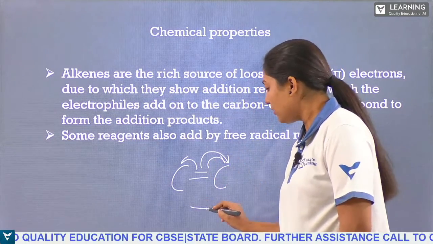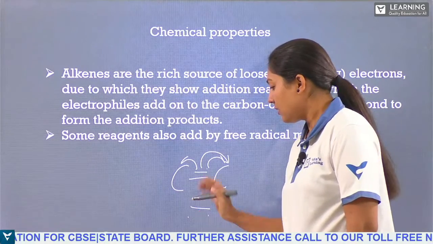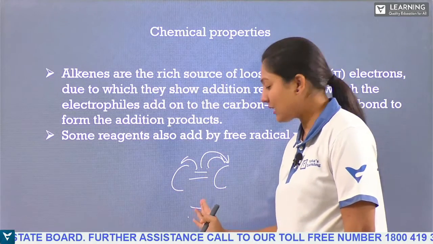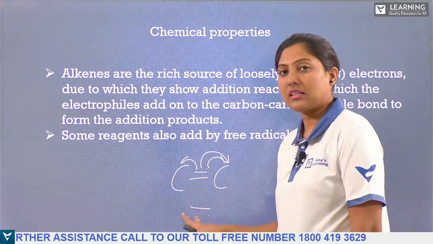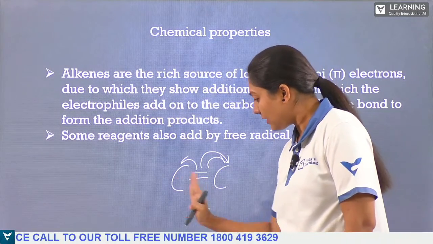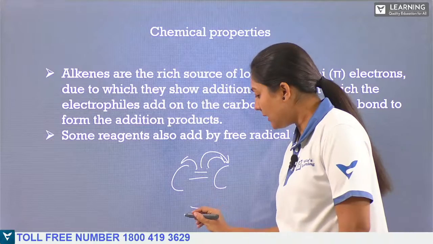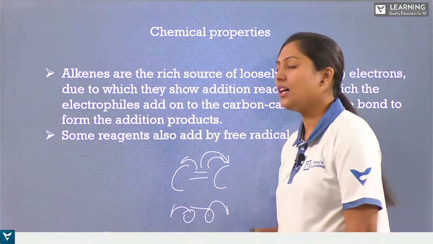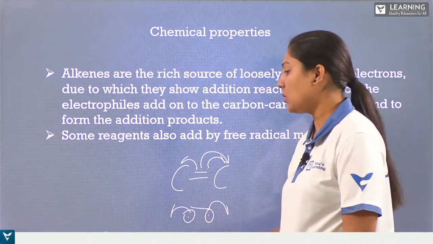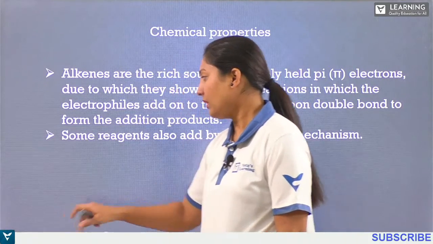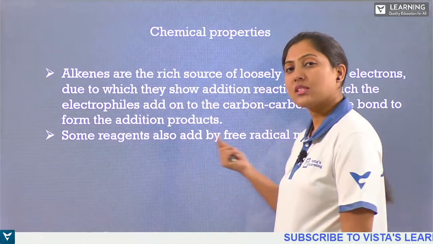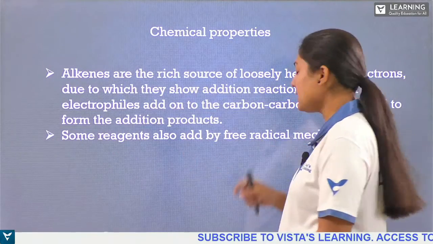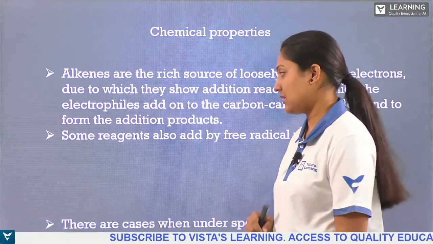Instead, the bond will be broken in such a way that the cleavage is equal. Homolysis means the same, the electrons are equally shared. One electron goes to one carbon, and the other electron goes to the other carbon. That process is called a free radical mechanism.